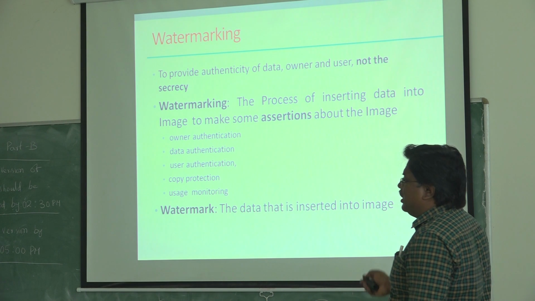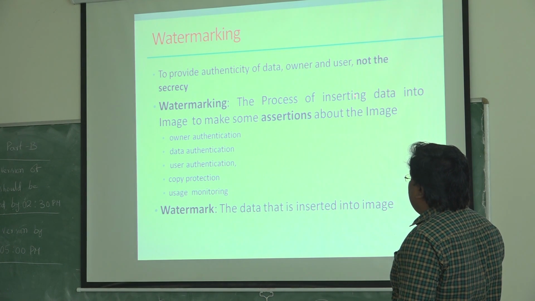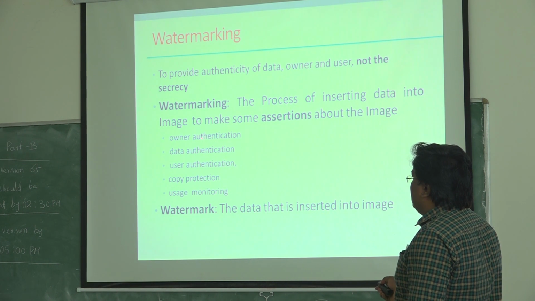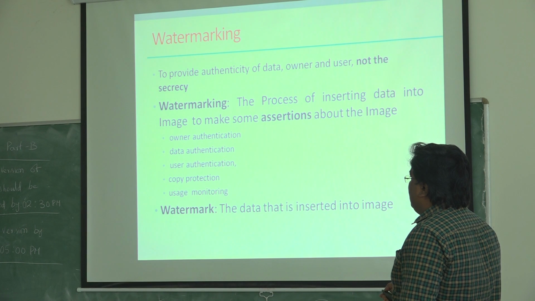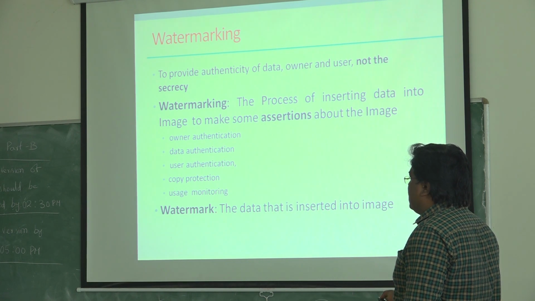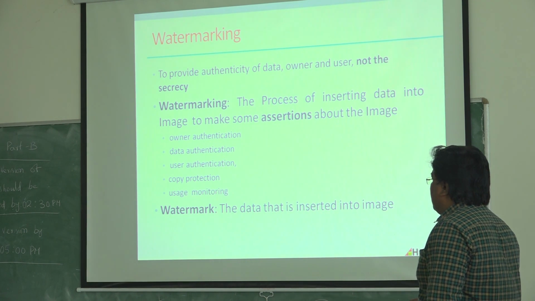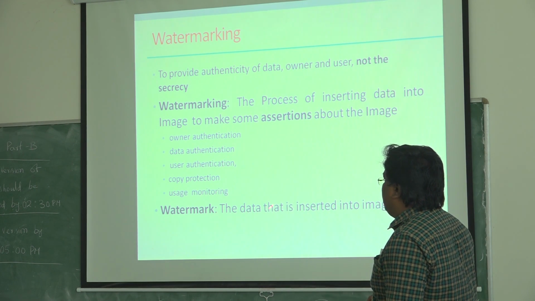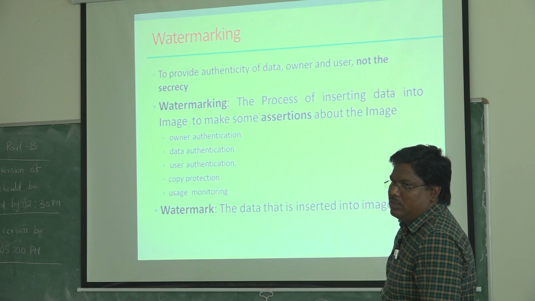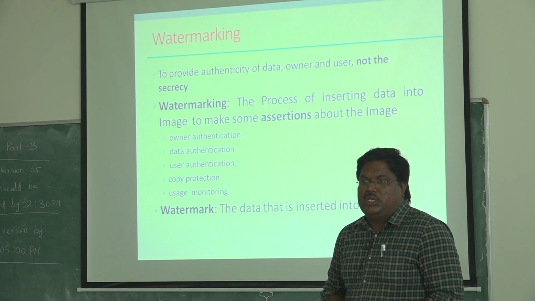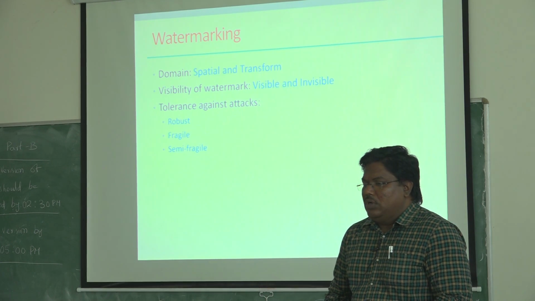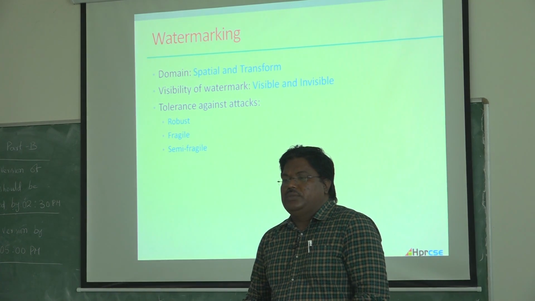And watermarking means the process of inserting data into an image to make some assertions about the image, meaning owner authentication, data authentication, user authentication, copy protection, and usage monitoring. The data is inserted into the image as a watermark. So this is the concept which we are using here. Make sense? So now, how are we going to do it?